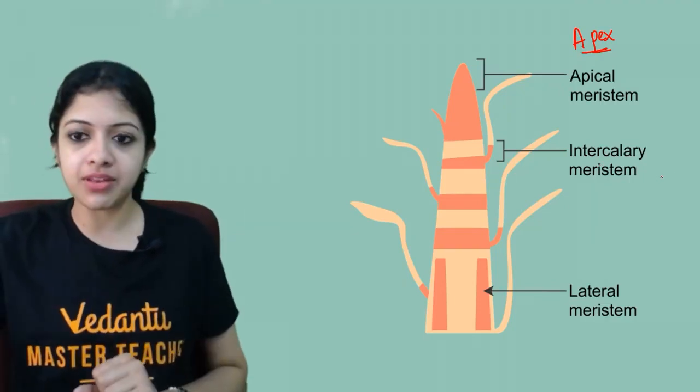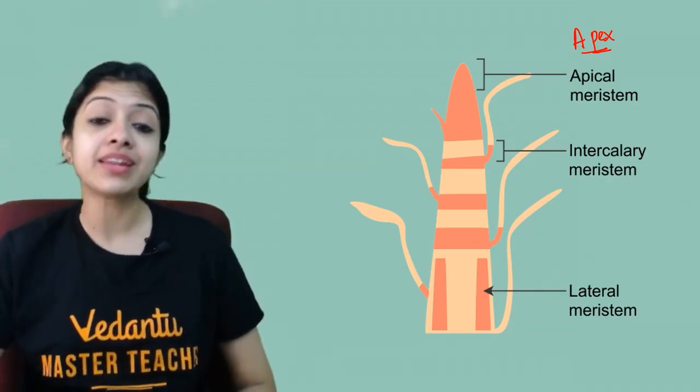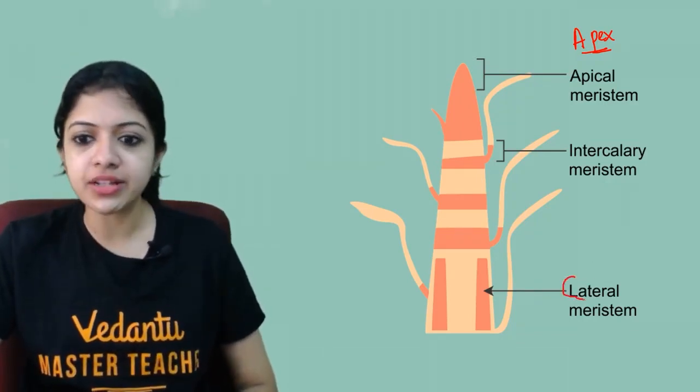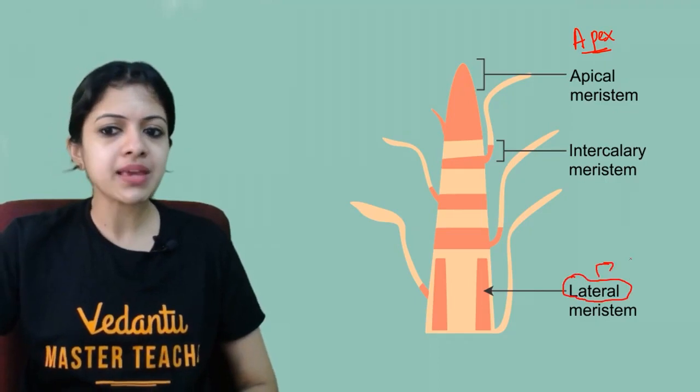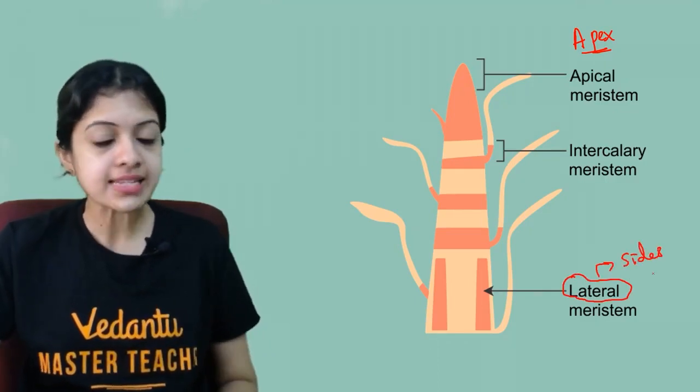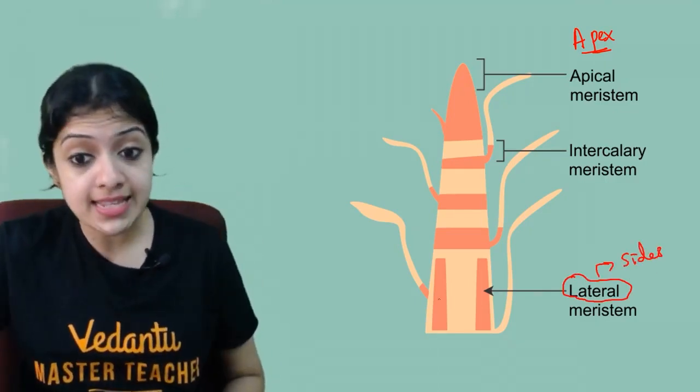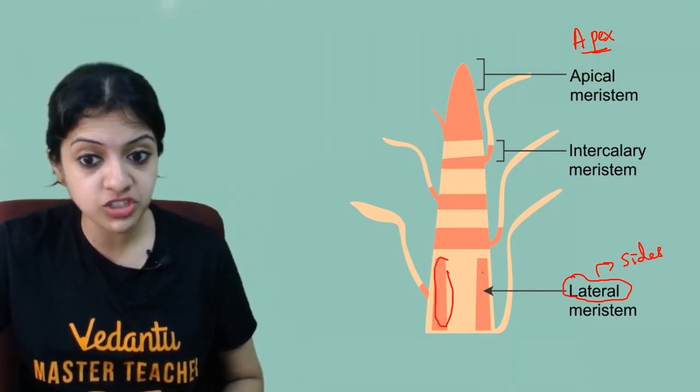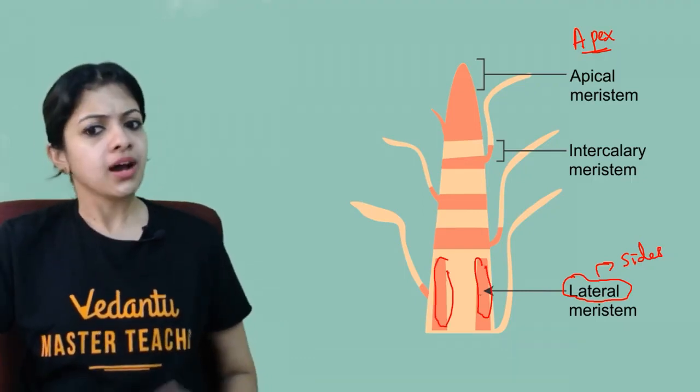That's about intercalary meristem. And then we have lateral meristem. What do you think lateral literally means in English? It means sides. Right. So if there are tissues on the sides of the plant body, like you see in this region and this region, what do you think will happen?